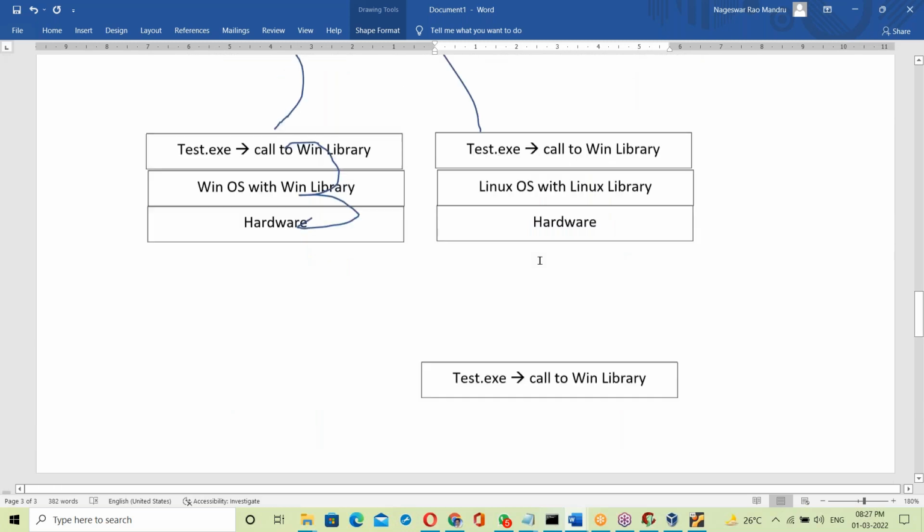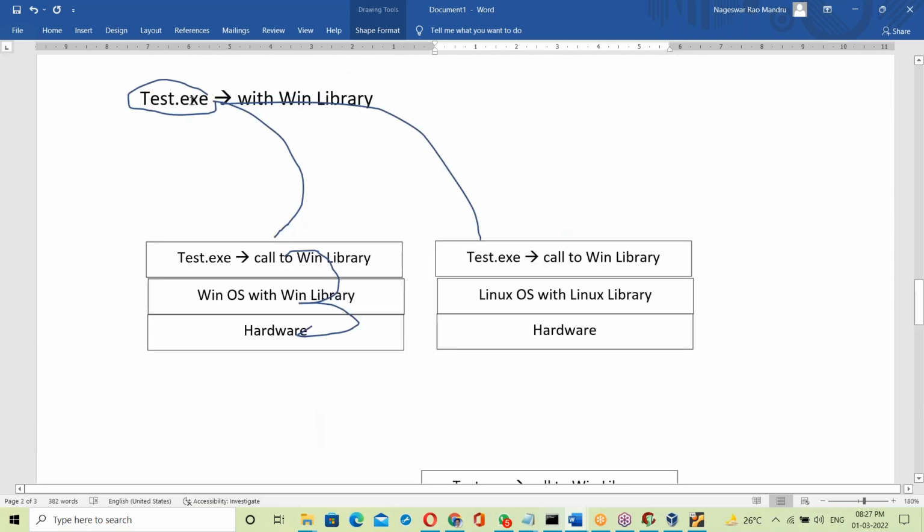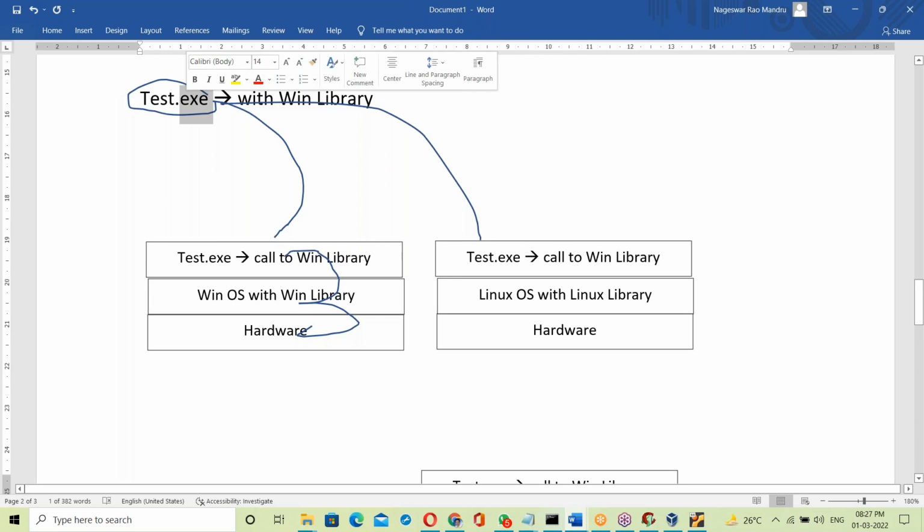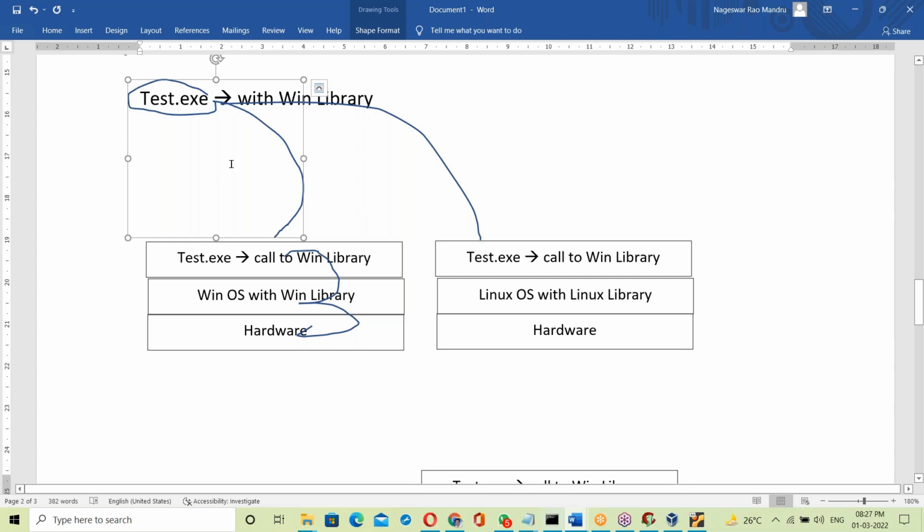In the case of an exe file, the link is fixed. Test.exe is linked with the Windows OS library, and once created, that link is fixed. Static means fixed. That is static linking.